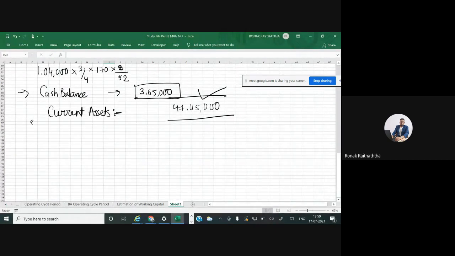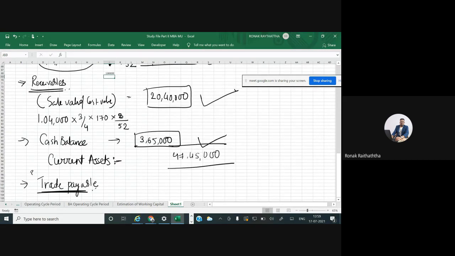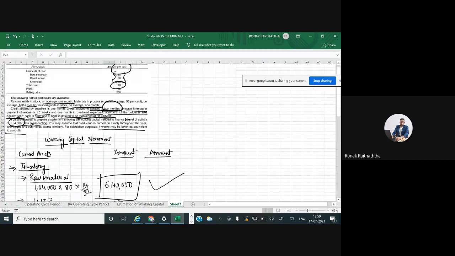But sir, that's all about the gross working capital we will be requiring. But we have to find the current liabilities too to find net working capital. So in current liabilities, the first will be the trade payables, or in other words, creditors. Now trade payables, what you have purchased?